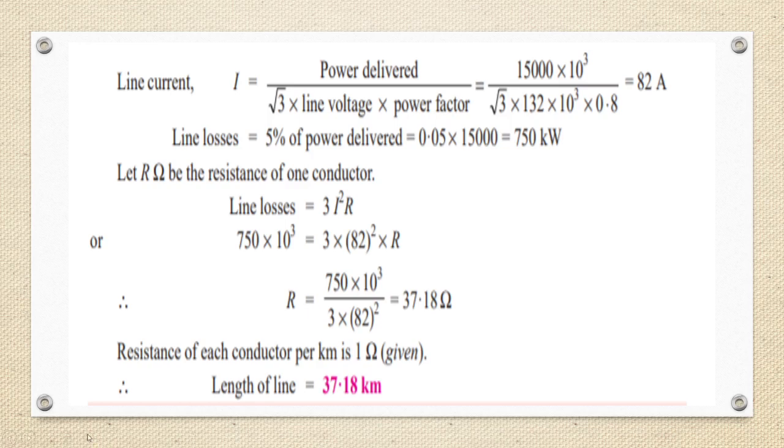Line losses is 5% of power delivered, that is 0.05 into 15,000, that is 750 kilowatt. Let R ohms be the resistance of one conductor; line losses is 3I square R, or 750 into 10 power 3 equals 3 into 82 square into R, so R is 37.18 ohms. Resistance of each conductor per kilometer is 1 ohm, as given, so the length of the line is 37.18 kilometer.